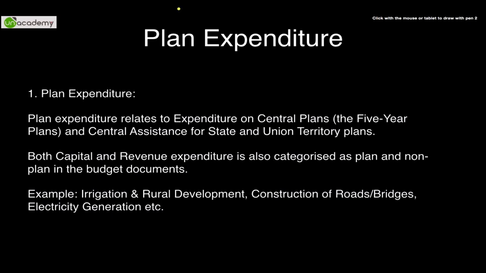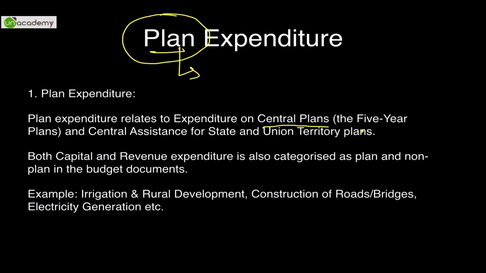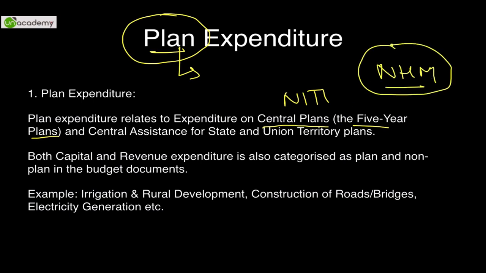The second point under the type of expenditure is planned expenditure or plan expenditure. As the name suggests, any kind of expenditure that has been mentioned in the central plans by the government. Earlier, they were the 5-year plans. Now, whatever they are going to come out with under Niti Aayog will be called plan expenditure. So, if something like National Horticulture Mission is being launched, whatever expenditure will be done on National Horticulture Mission would be classified as planned expenditure.